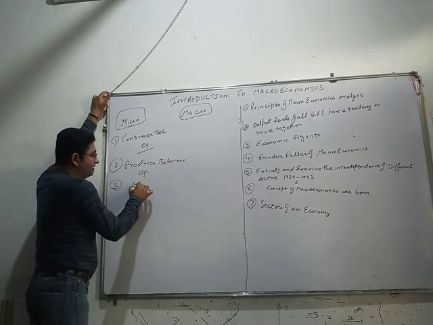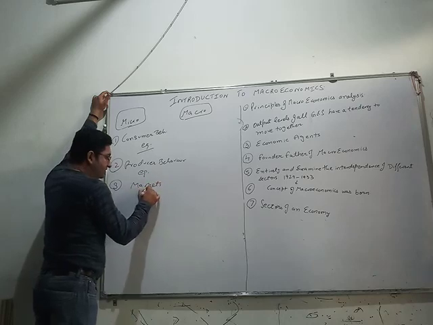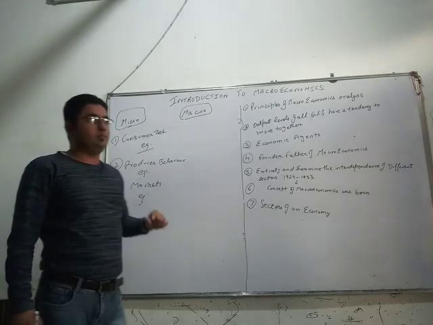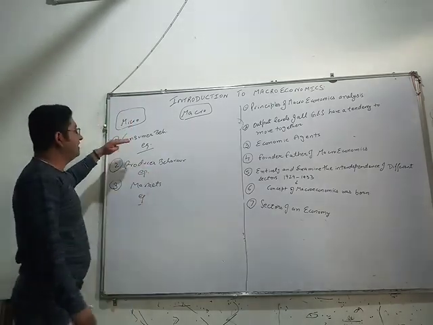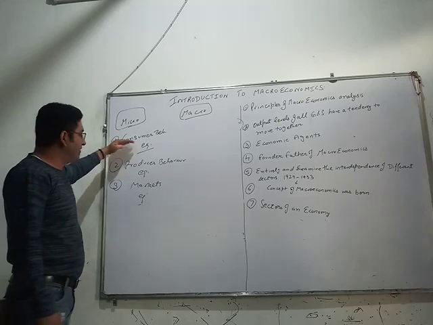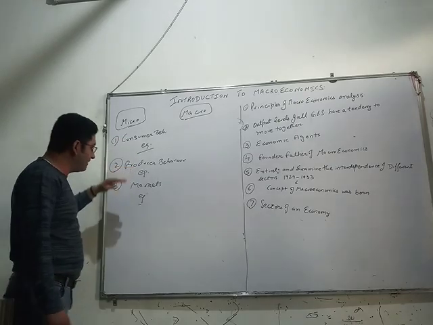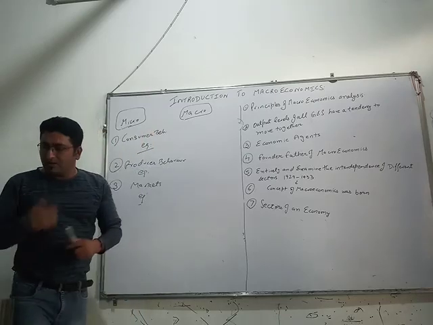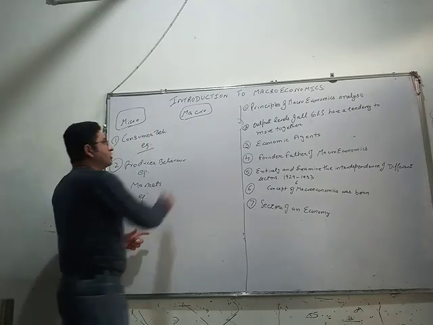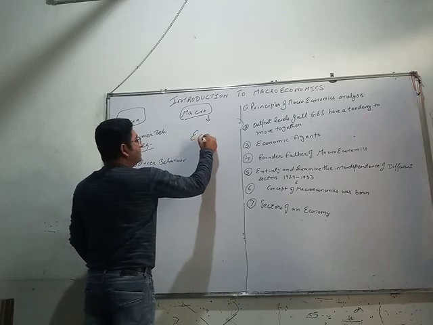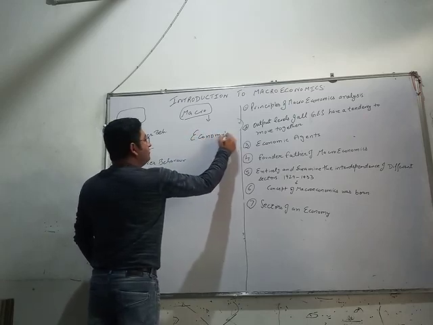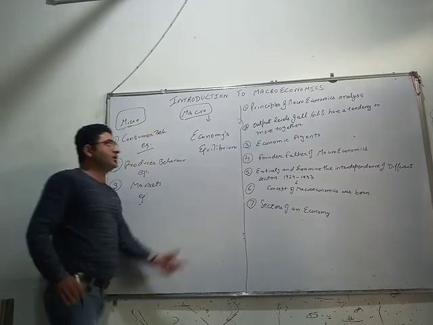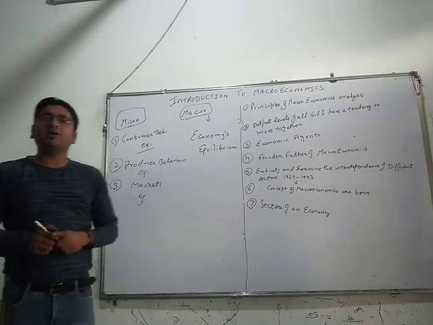Third, we had studied the markets and its equilibrium. I repeat, what three components we had studied? Consumer behavior and its equilibrium, producer behavior and its equilibrium, and market behavior and its equilibrium. But now, under macroeconomics, we will learn economy's equilibrium.